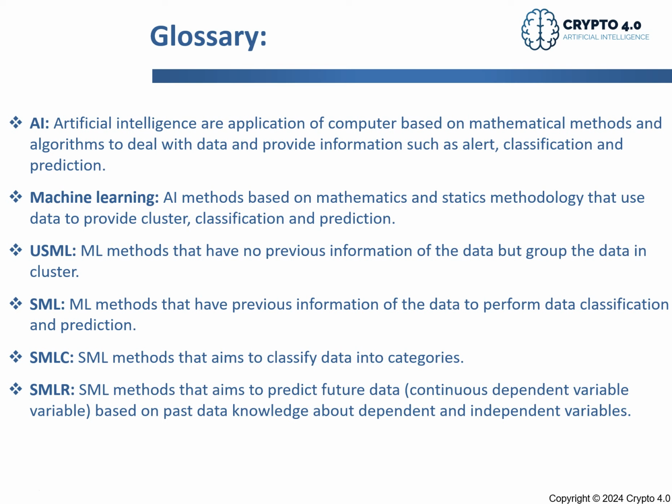And then you have independent variables, which are the ones that influence the price. For example, market cap, volume of negotiation, and so on. You need to choose the right ones, the ones that have a strong relation with the dependent variable, to make a good prediction. You also have the concept of continuous dependent variables. Continuous means that you cannot define a specific value. So for the price of the coins, you cannot predict exactly what the price will be.